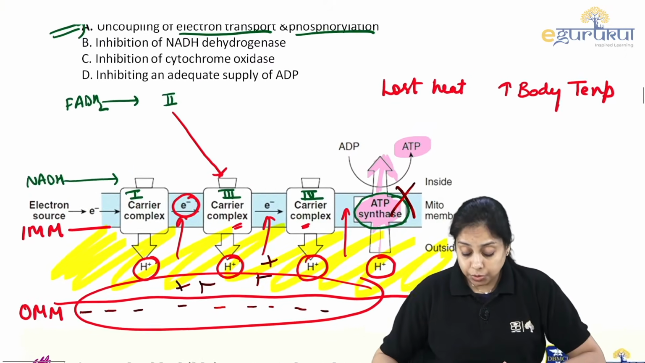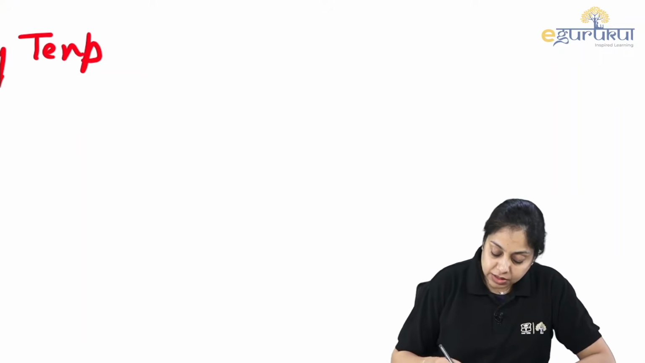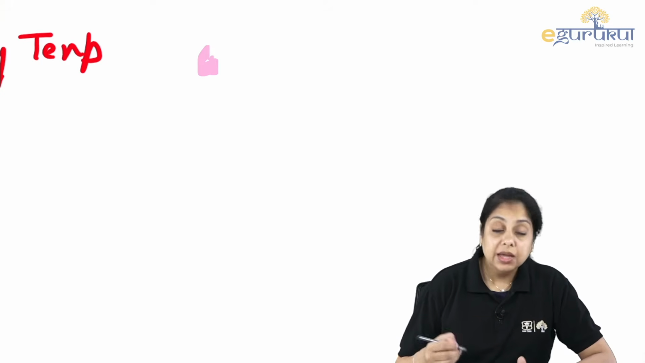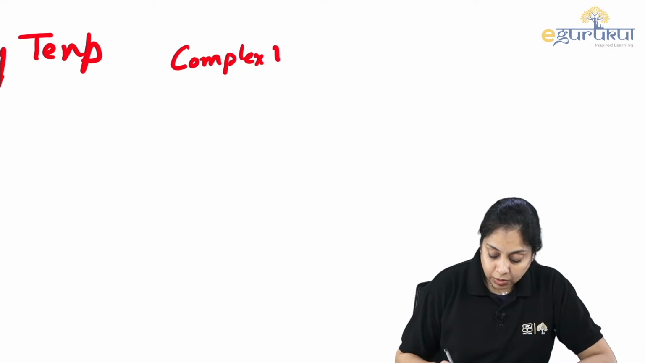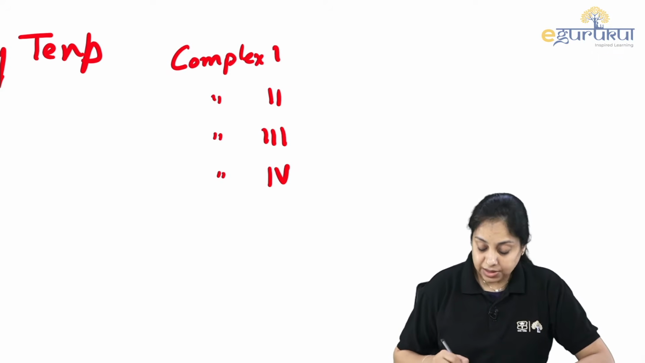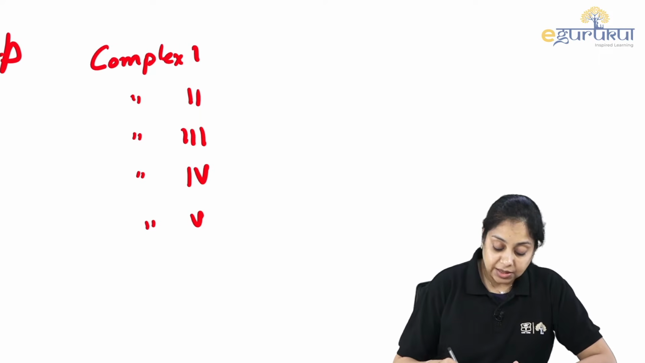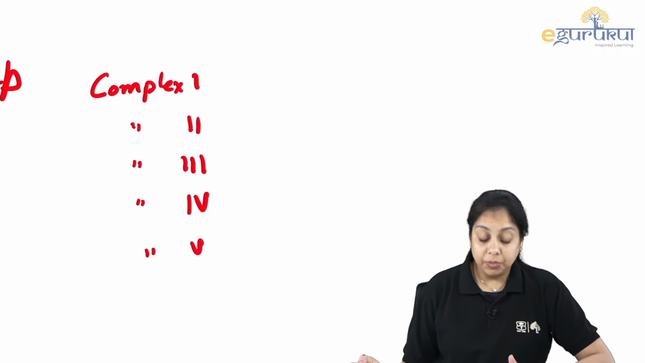Now you should be knowing about the other inhibitors also. So what you have here is complex 1. They are not going to give you a very simple question in the exam that complex 1 is there, complex 2 is there, complex 3, complex 4, and then finally complex 5, which is known as ATP synthase. They will not give it like that because that would make your life very easy. You have to know the names of the complexes.